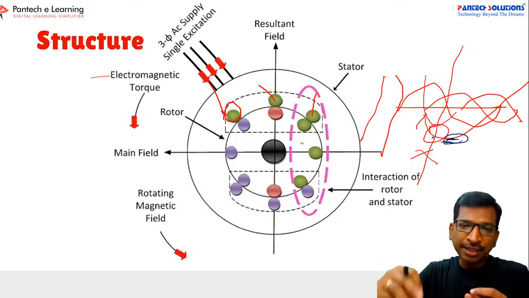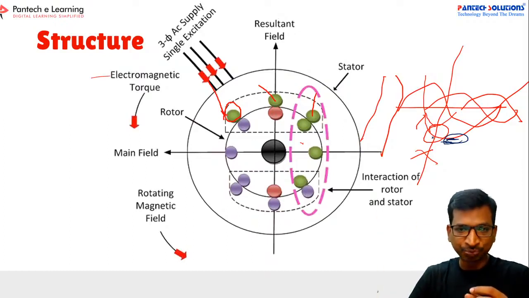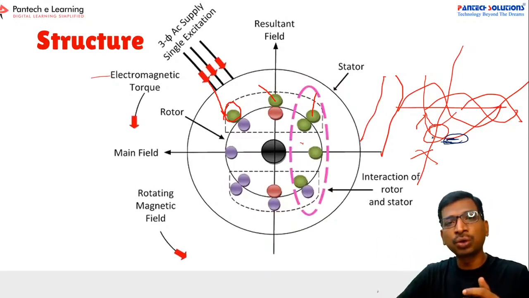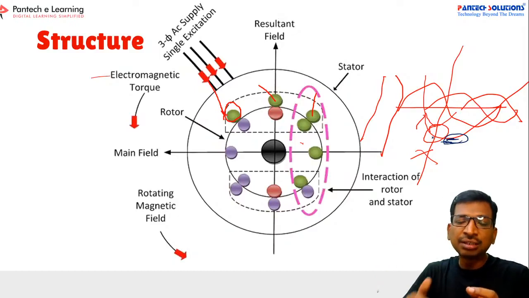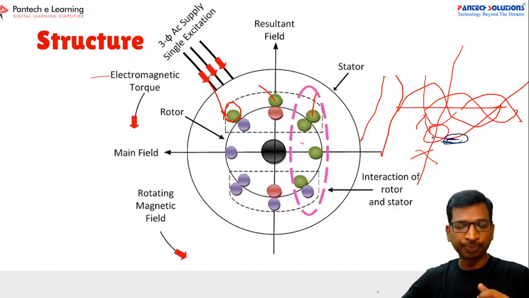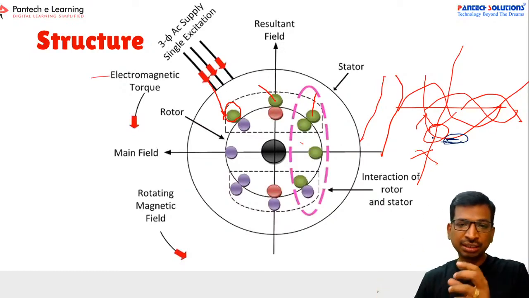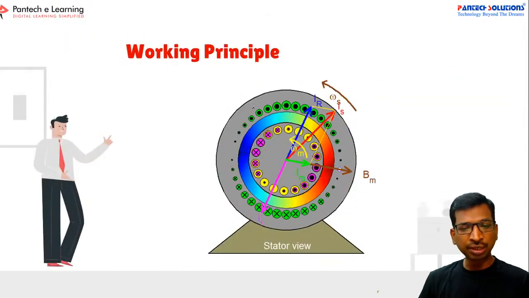Now we are applying a rotating flux in the stator side. The rotating flux in the stator side is nothing but the AC voltage, which will keep on rotating. So it's a time based quantity, and the resultant flux also will be a time based quantity. So it will keep moving, right? The rotor will try to catch the stator field. So you can easily understand the working principle.